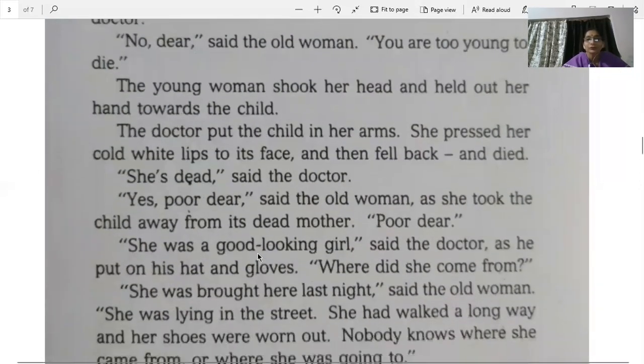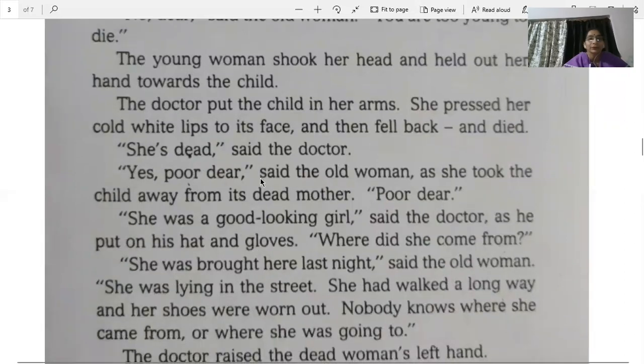Okay, let me scroll this up a little. Here we are. The doctor put the child in her arms. She pressed her cold white lips to its face. Cold white lips means, तो खून नहीं था, बिल्कुल सफेद हो रखी थी बेचारी, है ना? And then fell back and died. So the moment she held that boy in her arms, she kissed him and then she died.